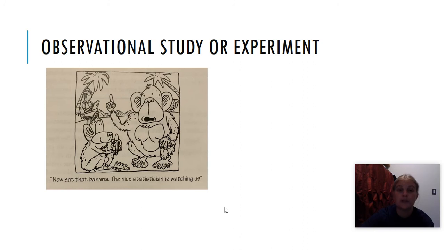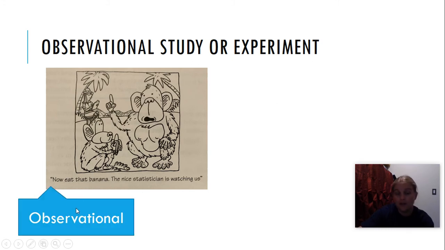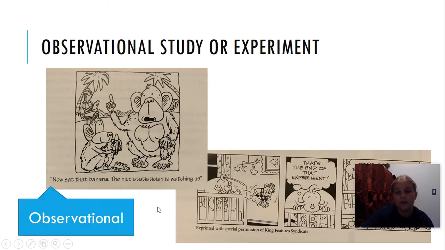All right, so let's look at these pictures. Is it an observational study or is it an experiment? In this picture, we've got the little monkey and the daddy monkey or the mommy monkey saying, okay, let's eat our bananas. The experimenter or the observationist is back here watching. Is she doing anything to the monkeys? No, she's just sitting there. She's the fly on the wall. She is observing. It's an observational study.